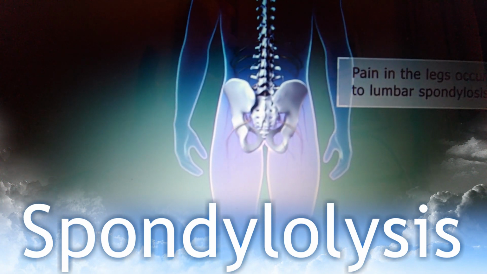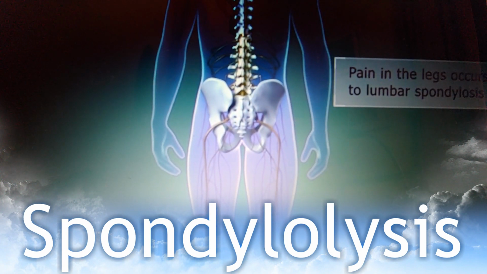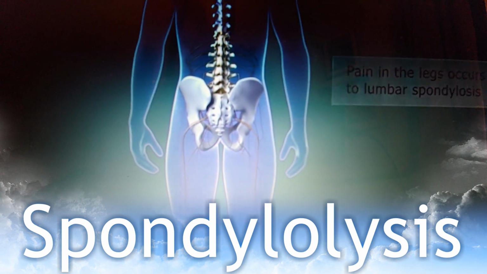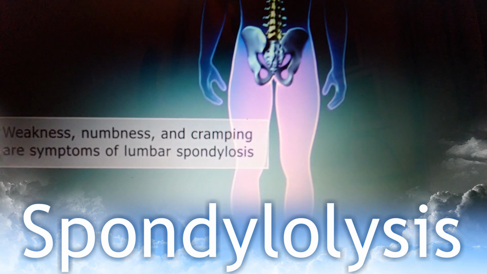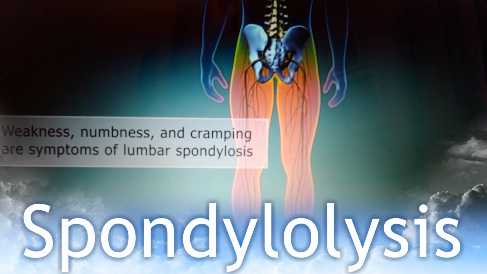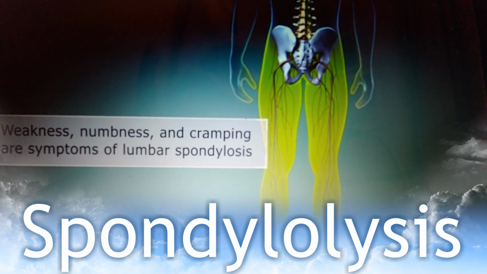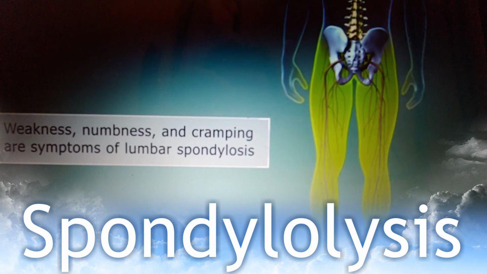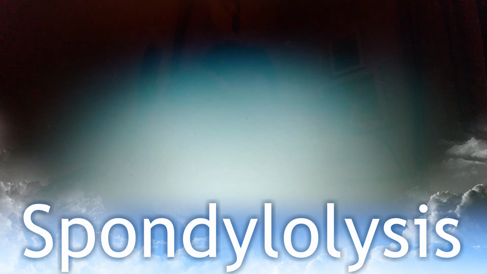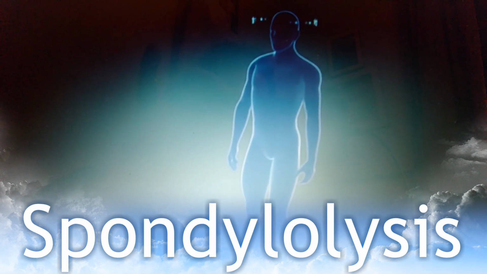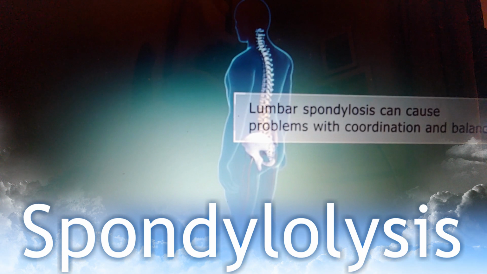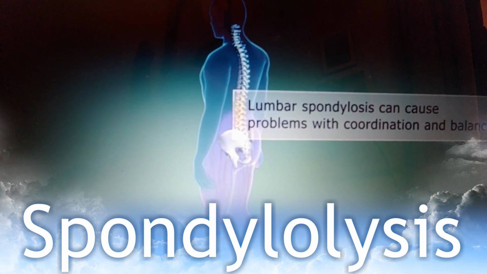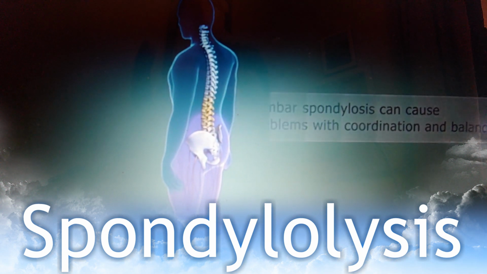It occurs due to compression of nerves, which extend into the legs through the lumbar portion of the spine. Besides pain, lumbar spondylosis can cause weakness, numbness, and cramping in the buttocks, legs, or feet. These conditions arise due to nerve compression, too. In severe cases, lumbar spondylosis can cause compression of the spinal cord and the development of lumbar myelopathy. This condition can cause problems with coordination and balance.